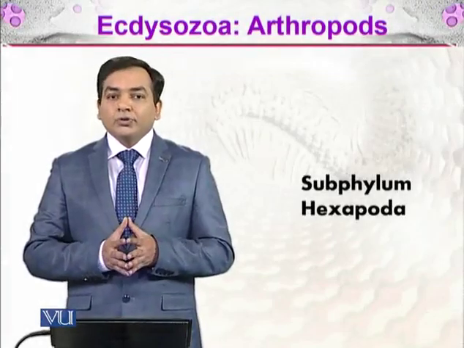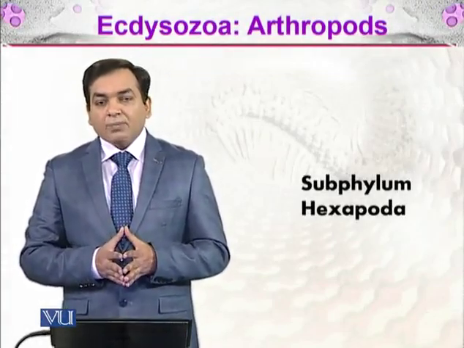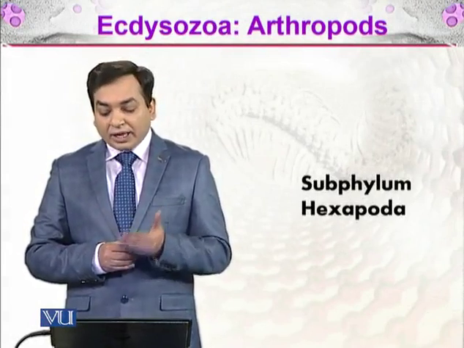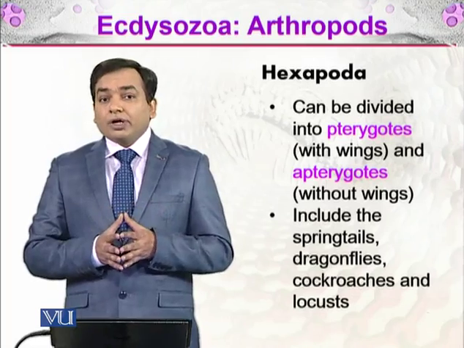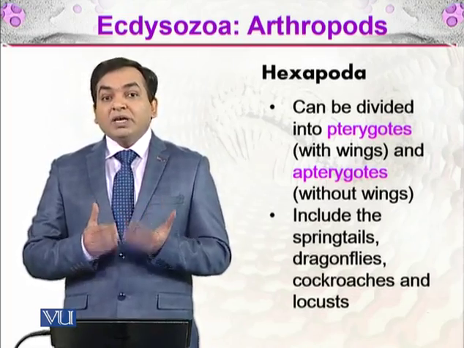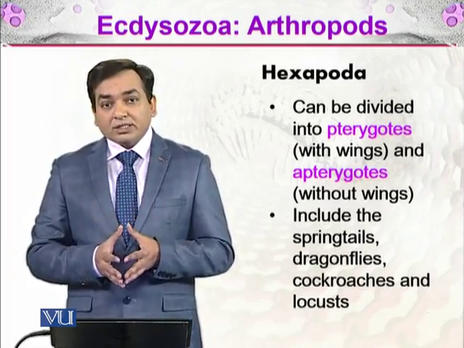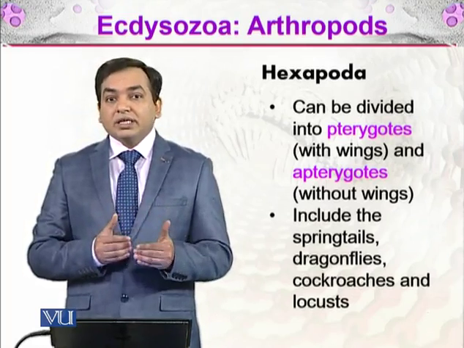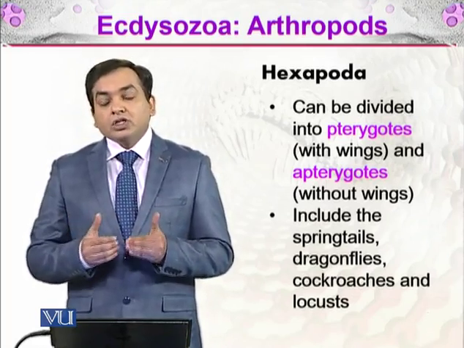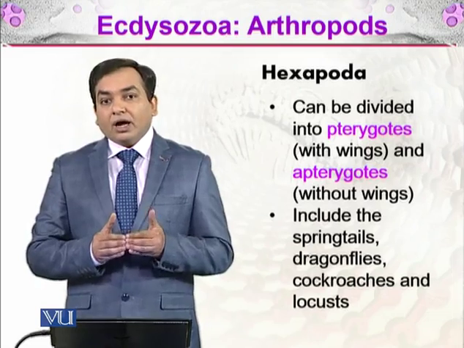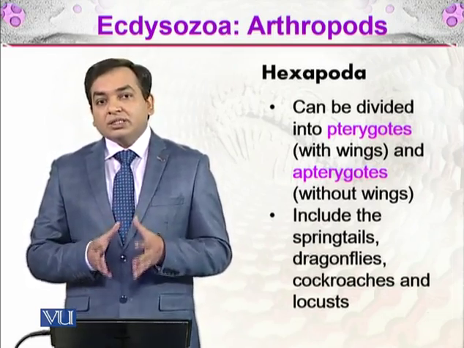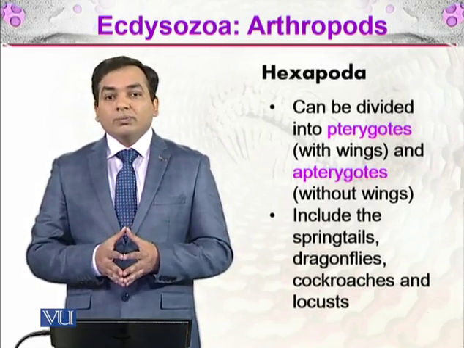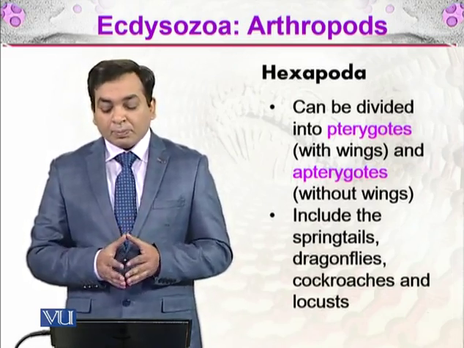In the phylum Arthropoda, we will be discussing the subphylum Hexapoda. What is the meaning of Hexapoda? Hexa means 6 and poda means feet. So these are the arthropods which have 6 legs, and these 6-legged arthropods are commonly known as insects.